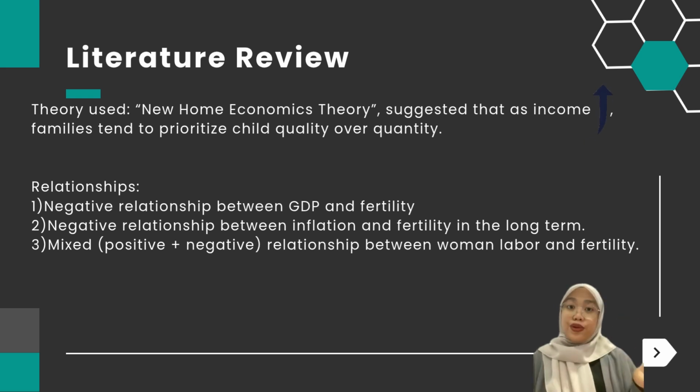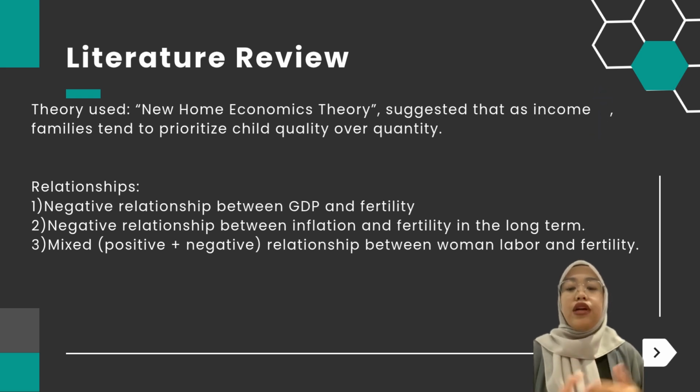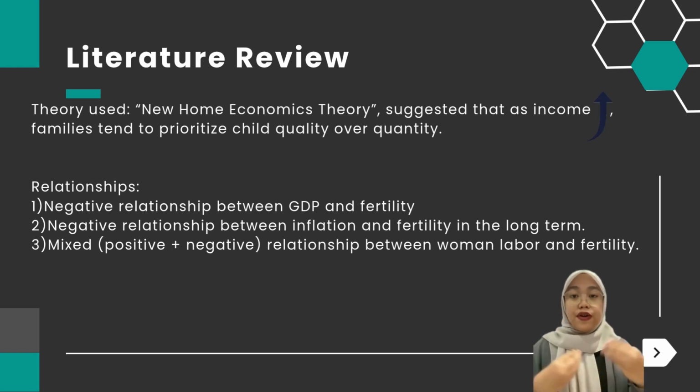Next, in Chapter 2, we discuss the key literature and theory behind our research. We focus on how GDP, inflation, and women labour affect Malaysia's fertility rate. Firstly, our analysis is grounded in the new home economics theory. We suggest that as income increases, families tend to prioritize child quality over quantity, which leads to lower fertility. This supports the negative relationship between GDP and fertility, where economic growth tends to reduce birth rate. The second relationship is for inflation.